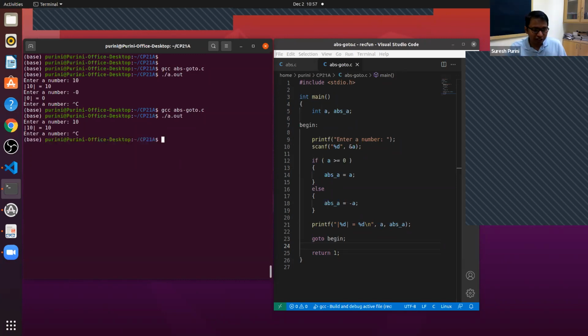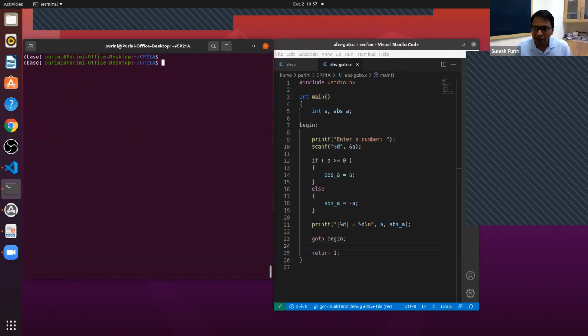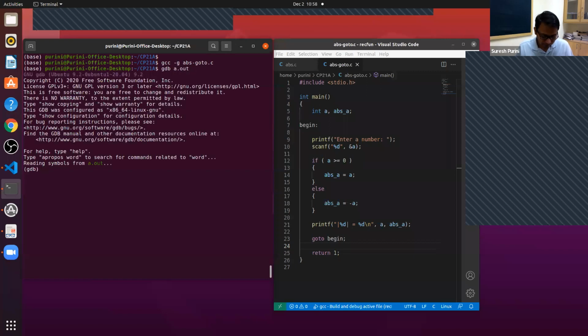So let's do GDB of this program and then we'll conclude today's lecture. GCC -g ABS GoTo.c and gdb a.out. Break main, meaning put a breakpoint at the beginning of the function, run.